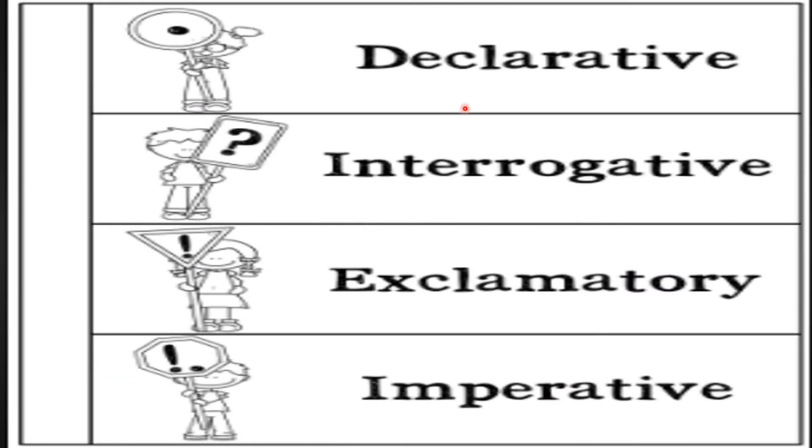So one more time, a declarative means it is a statement which ends with full stop. Interrogative means it is a questioning sentence which ends with question mark. Exclamatory means it is a statement, a very strong feeling which ends with exclamatory mark, whereas imperative means it is either a command or a request. So when it is a command, it is made in a strong way which is used exclamatory punctuation and both the full stop.